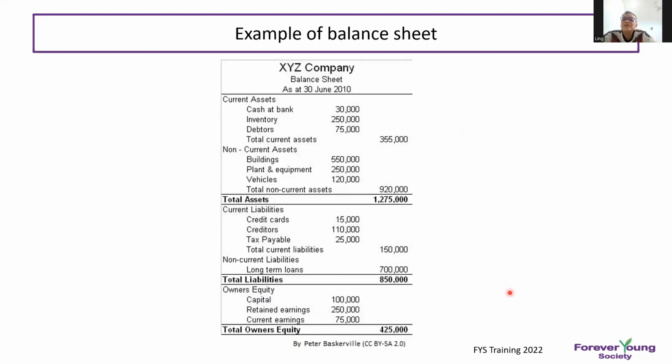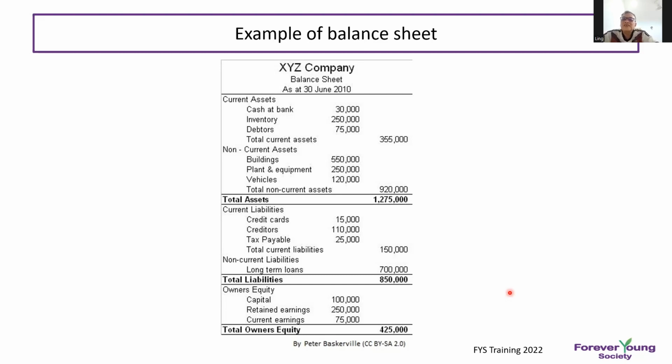On the balance sheet, normally on the asset side, we have the current assets. Current asset examples are cash in the bank, inventory, or debtors who owe you money. Those are current, meaning short-term. Non-current assets are like the building, the plant, the equipment, the vehicle. Those are called non-current assets. So you get the total assets.